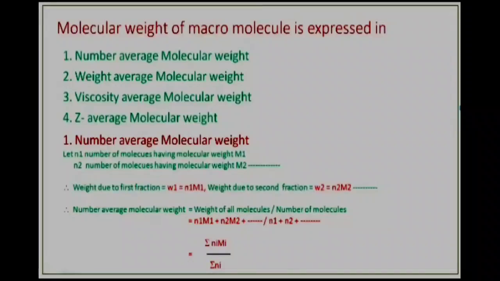Now how to calculate the average? This average is known as the number average molecular weight, which is nothing but the weight of all macromolecules divided by the number of macromolecules. So it is equal to N1M1 plus N2M2 and so on, divided by N1 plus N2 and so on, which is nothing but summation of NiMi divided by summation of Ni.